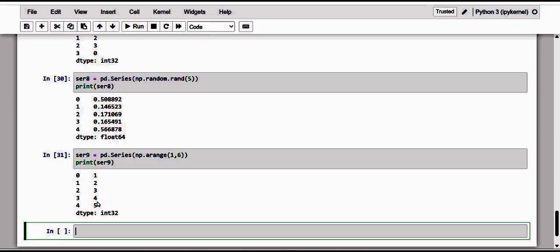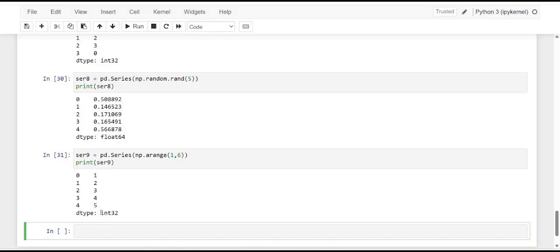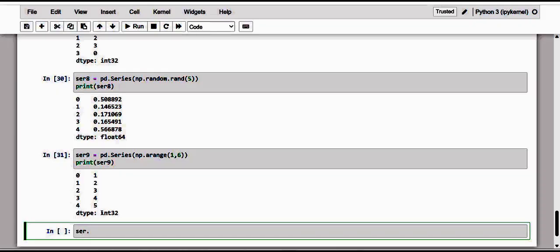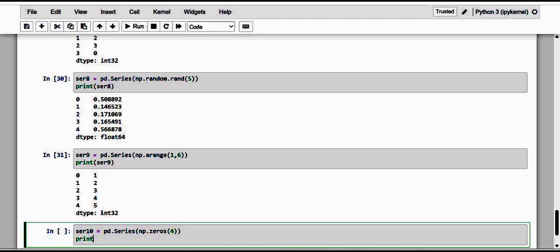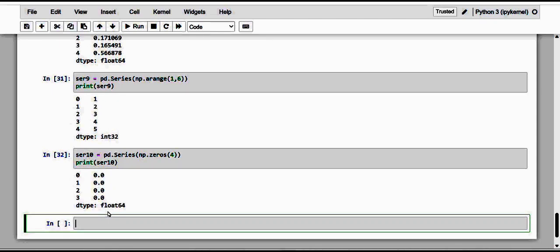There are many other similar functions in NumPy, such as the zeros function, which generates an array containing 0 values. You can also make use of that. Let me give the sequence here. Of course we can use np.zeros of 4 values, and if I execute what is there in series 10, kindly observe. So these are all zeros.